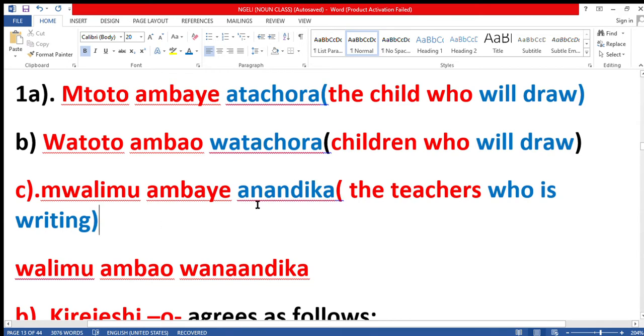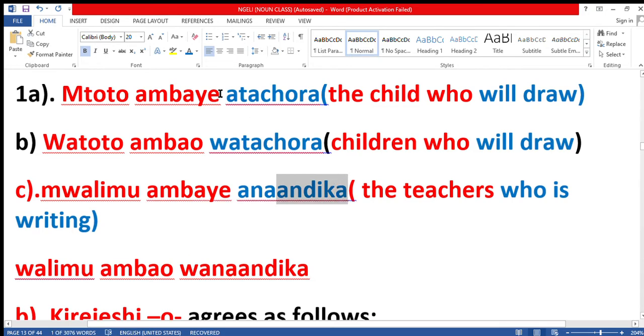Now look here, this is na and this is ta. This ta is for future and this na is for present. You see, ta here corresponds with will, that is future tense. Then na, anaandika, there should be a double a here. Mwalimu ambaye anaandika, the teacher who is writing. The verb here is andika. This is the verb, okay? The verb is andika.